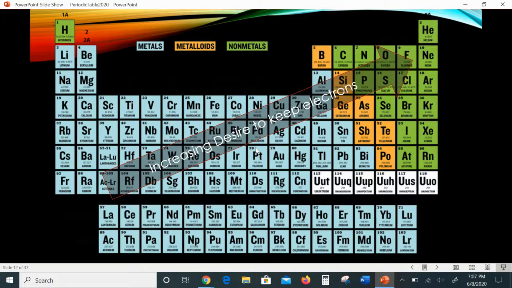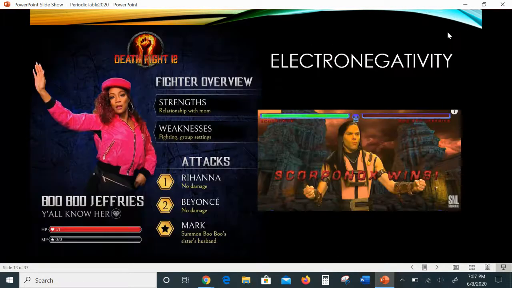Okay, so if everything wants to be like a noble gas, the more electrons you have, the more blocking can occur. It should make sense that the most desirable atoms for their electrons would be up in this corner because they have few rings and they're very close, or they are noble gases. So, increasing desire to keep electrons. These do not want to keep their electrons, and these do want to keep their electrons. And the trend travels in that diagonal fashion. So this is because of increased shielding. Right down here, they have the most shielding. Up here, they have the least shielding.